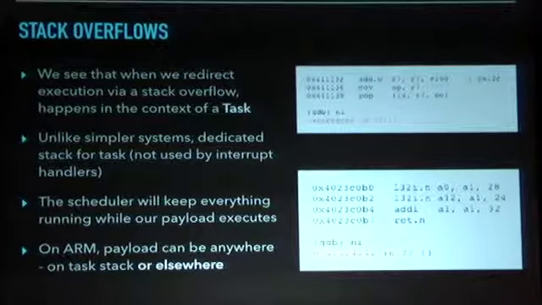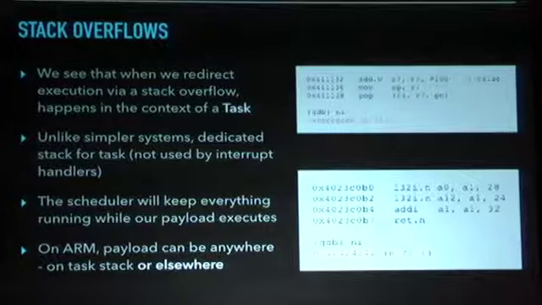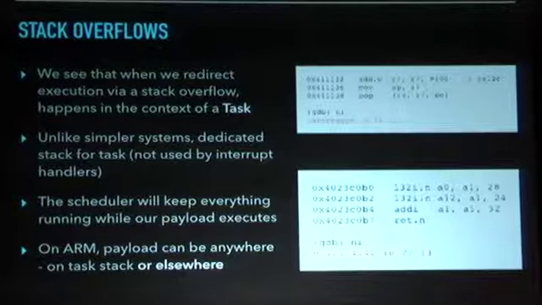With FreeRTOS, unlike simpler embedded systems, the task where we're exploiting the vulnerability has a dedicated stack. So that stack isn't being shared by interrupt handlers. So we have sort of an undisturbed space for exploitation. I wasn't sure if this was the case, but you're probably not surprised. The scheduler keeps everything running while our payload executes, so we don't have to mask interrupts or anything like that before we actually perform exploitation.